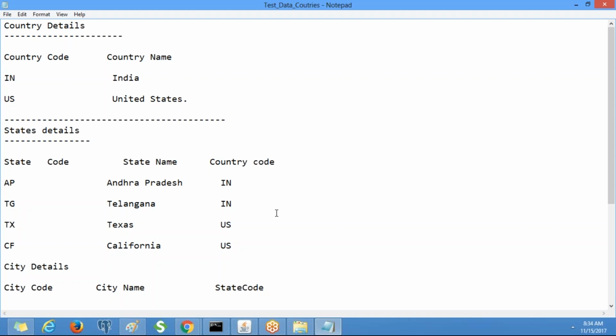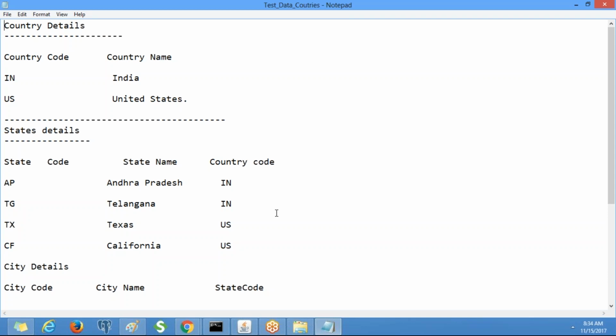The property holds a value, right? Similarly a parameter also holds a value, but doesn't store it. It holds a value temporarily and passes it from one place to another.